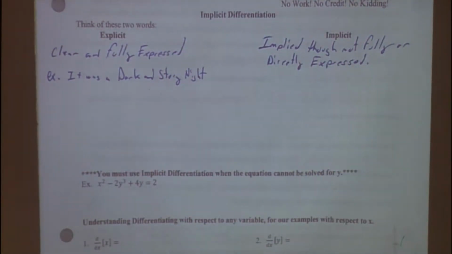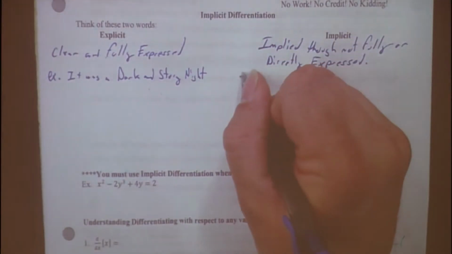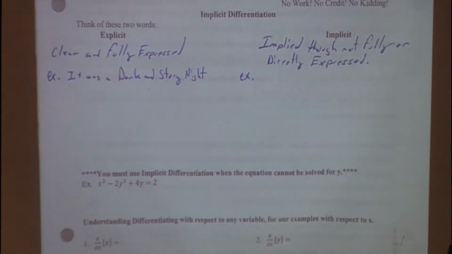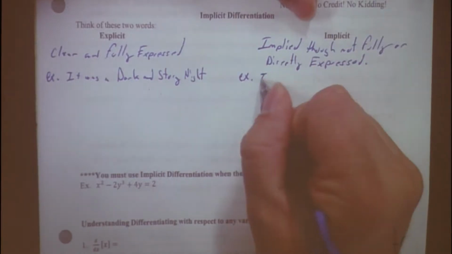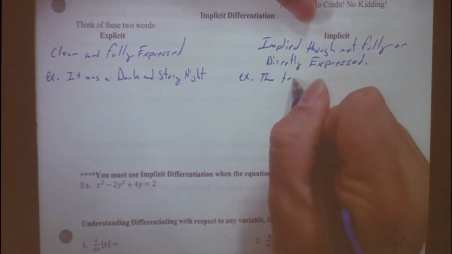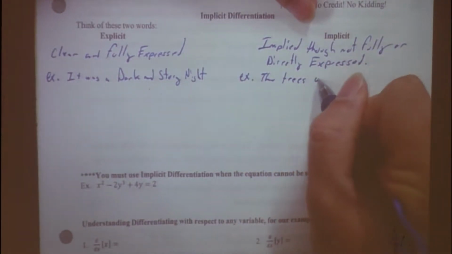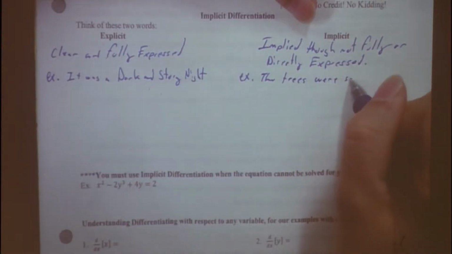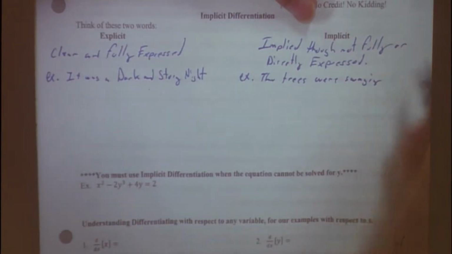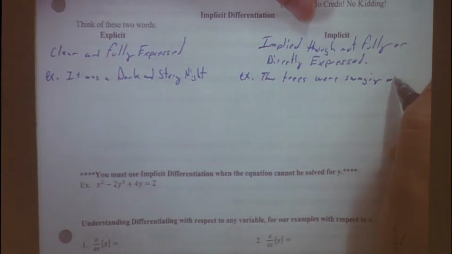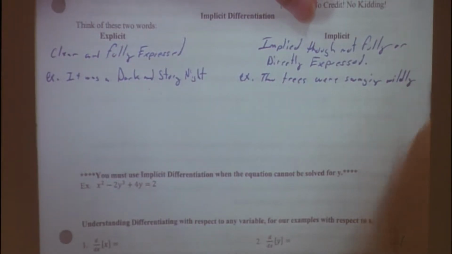Okay. So what would be another way of saying that it's a dark and stormy night without really saying it's dark and stormy? It might have been a dark and stormy night. Could I say it was not bright, the trees were swaying wildly across the horizon?